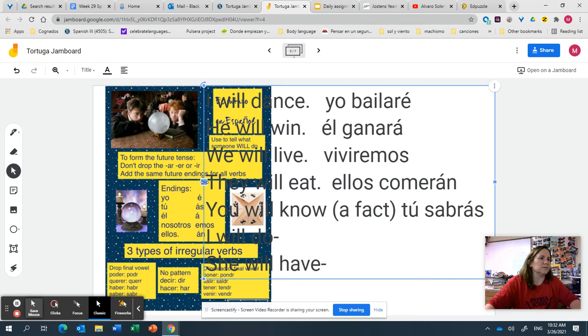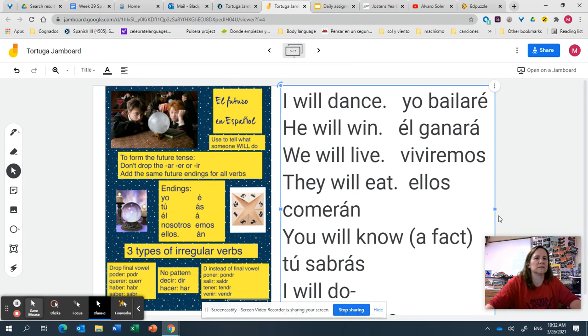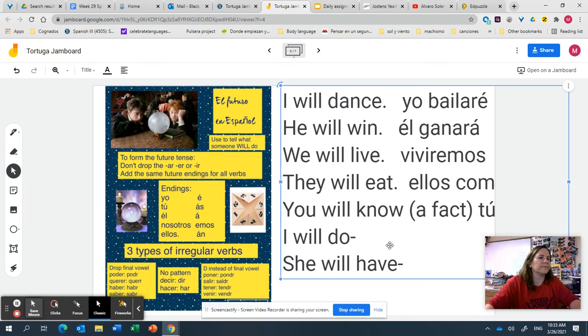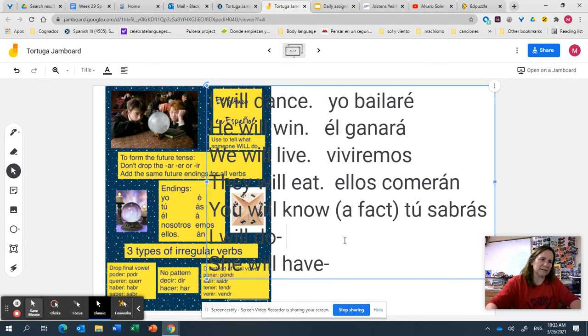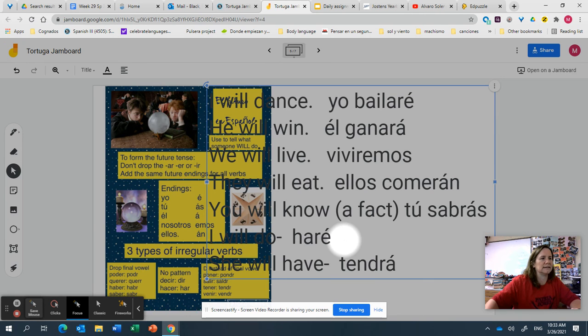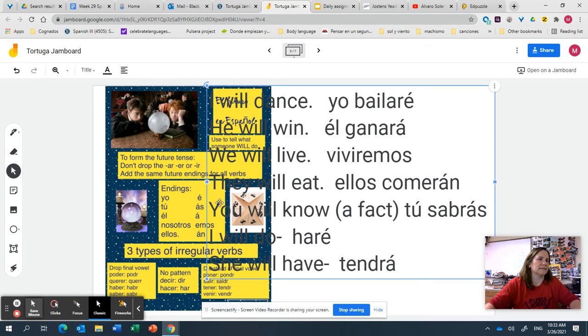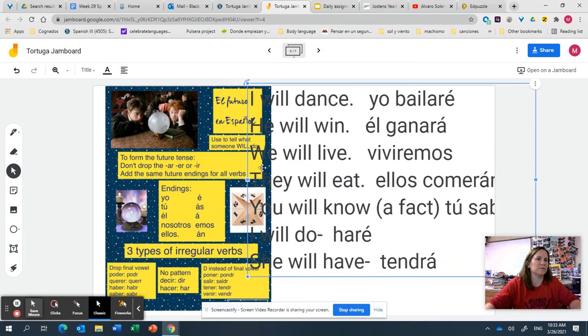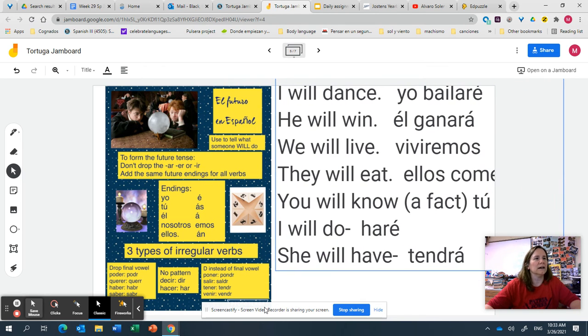I will do. So to do is hacer. So hacer is the pirate verb. I need har, and the yo ending is an é, haré. And she will have. To have is one that gets a D in place of a final vowel, and the ella ending is an á, tendrá, ella tendrá. So there they are.